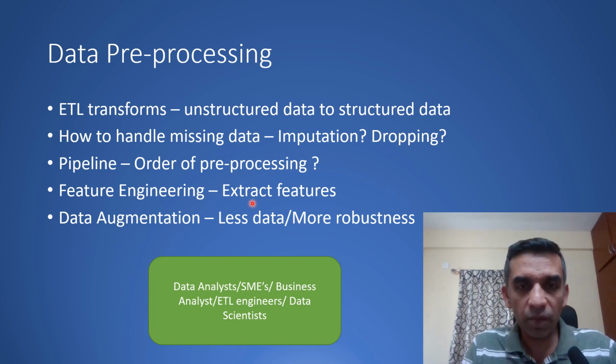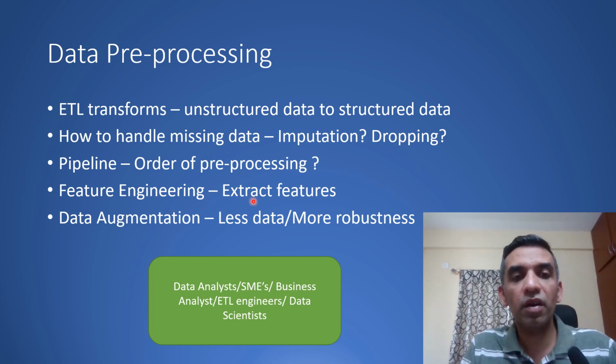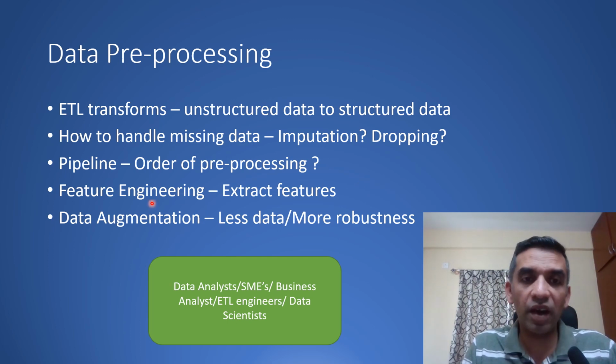And then you would do the feature engineering, which is to extract features from this data. Now, if you are doing deep learning, probably you will not do feature engineering. But if you are not doing deep learning, you will do some kind of feature engineering to extract features from the data which would be useful. Here is again where the domain experts and subject matter experts would come into the picture, because they would know more about the domain than the data science team. If the data science team has enough experience working in this domain, they would also know what is important, but the subject matter experts play an important role over here in explaining what features are important in the data.